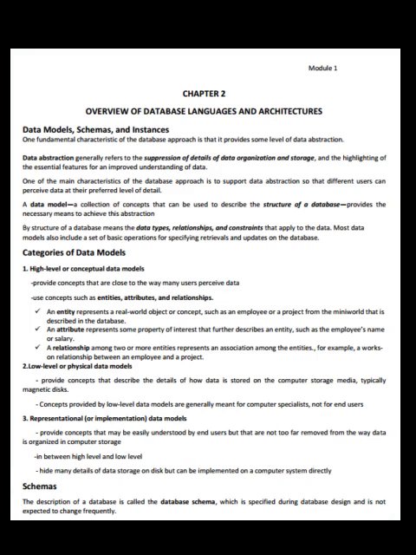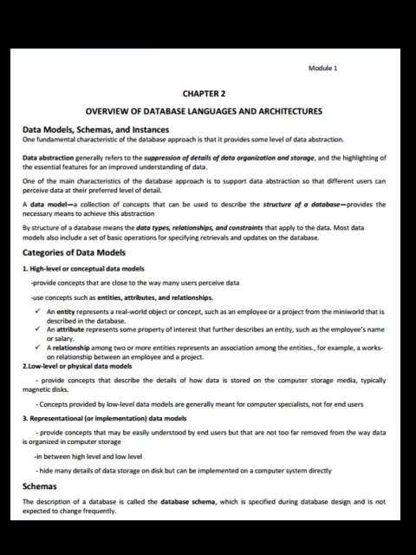One of the main characteristics of the database approach is to support data abstraction so that different users can perceive data at their preferred level of detail. A data model, a collection of concepts that can be used to describe the structure of a database, provides the necessary means to achieve this abstraction. By structure of a database, we mean the data types, relationships and constraints that apply to the data. Most data models also include a set of basic operations for specifying retrievals and updates on the database.